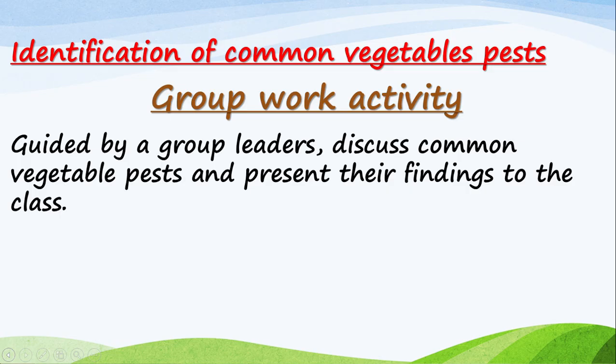When you are discussing, you give more elaborate explanation. Are we together? You just elaborate it. Very fast, then you will present. That activity should take only around 3 minutes.